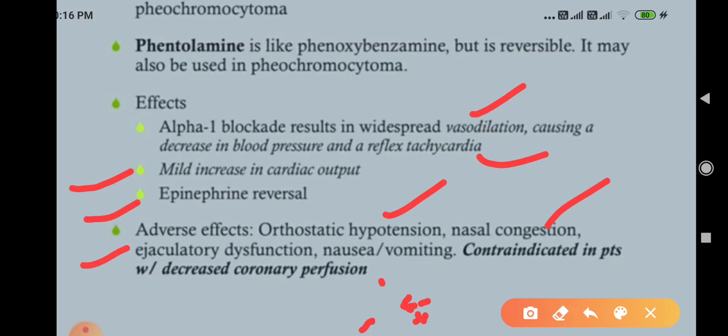Nausea and vomiting are also features. Contraindication: in a patient with decreased coronary perfusion, never ever give alpha blockers.